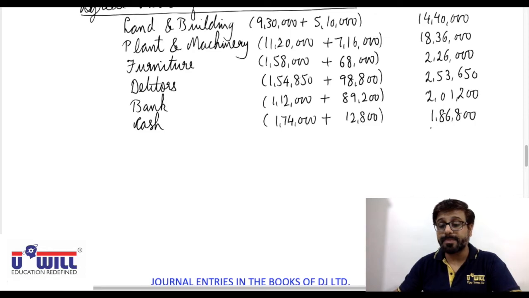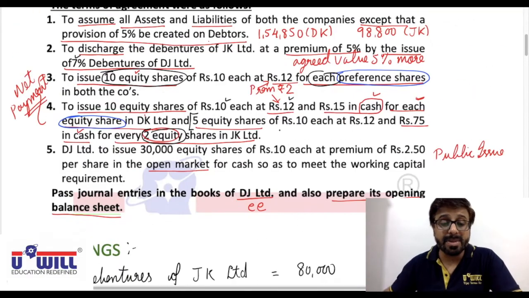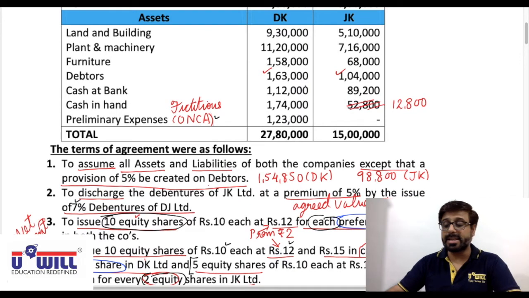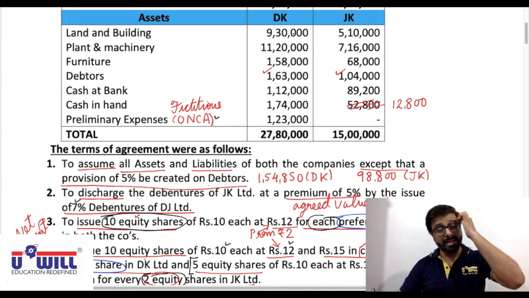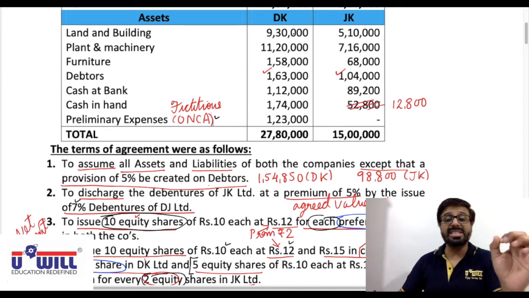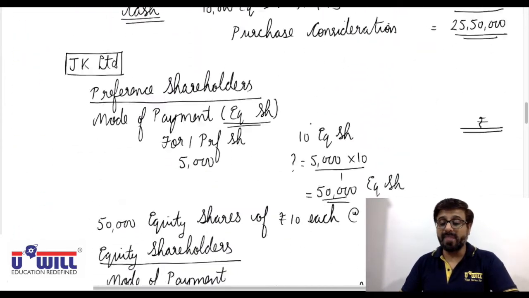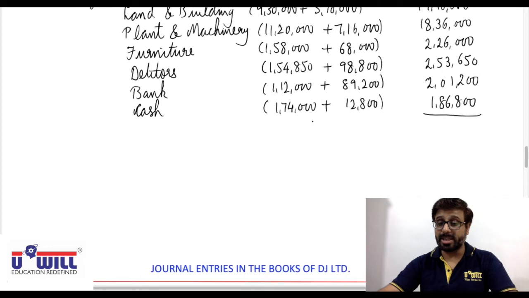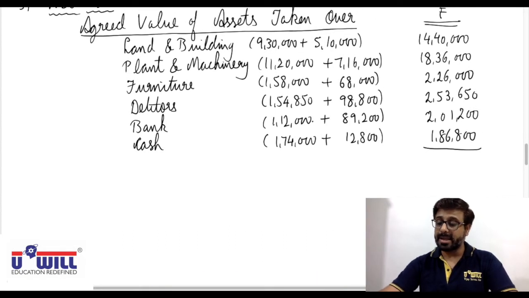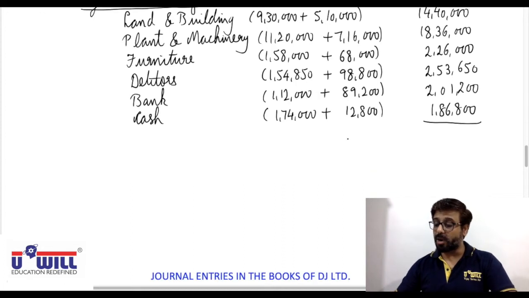Now, preliminary expenses won't be taken up. That is a fictitious asset. They are never accepted. We have seen in the very second lecture, in the net asset method and net payment method also, that fictitious assets won't be taken into consideration. So that will not be included. Now if we add all of them, all of you do it in the calculator: 14,40,000 plus 18,36,000 plus 2,26,000 plus 2,53,650 plus 2,01,200 plus 1,86,800. You all must get 41,43,650.